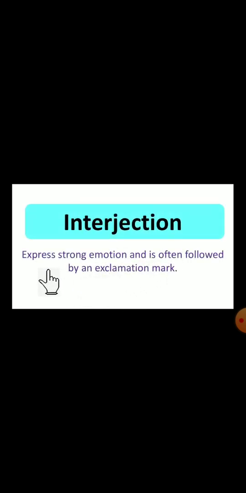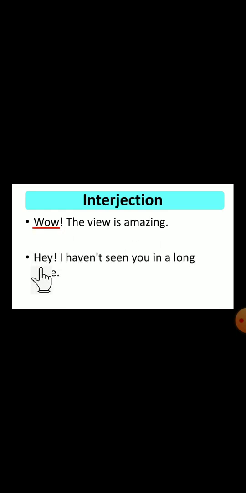Next one, interjection. An interjection expresses strong emotion and is often followed by an exclamation mark. Usually these are used to show emotions, like wow and oh. Here is an example: "Wow, the view is amazing!" So, wow, because here you see the exclamation mark is there.